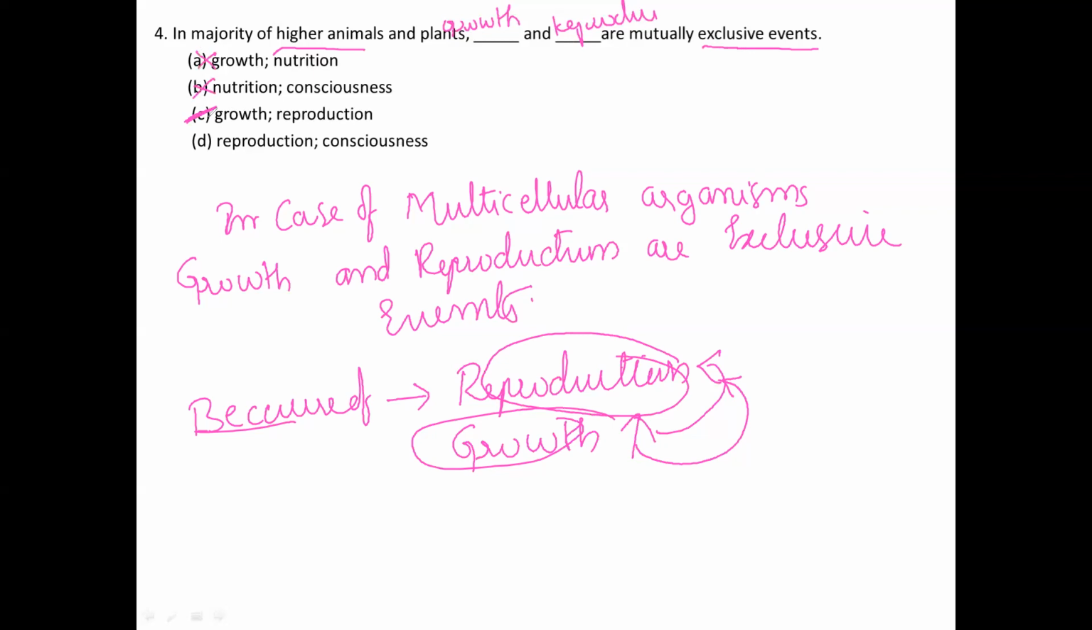This is wrong, this is wrong, this is wrong. So option C is the correct option for this question. Next, I would like to move on to the next question, the fifth question.